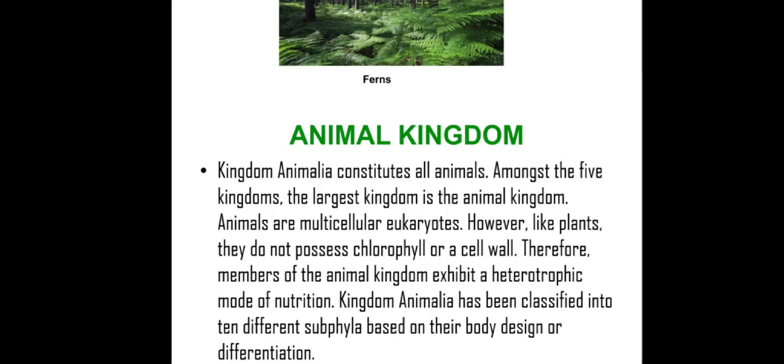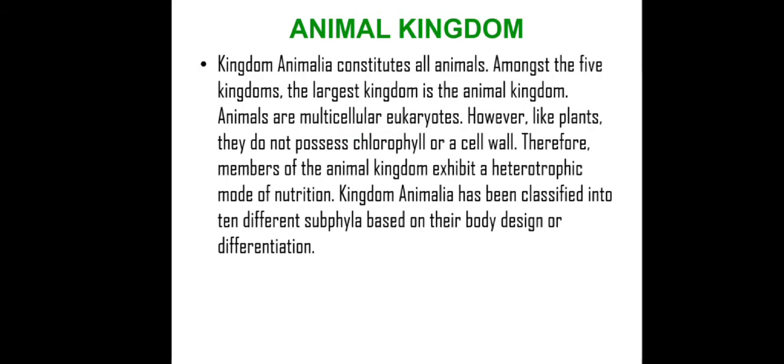The next kingdom, the last kingdom of the classification, is the animal kingdom. The animal kingdom constitutes all animals. Amongst the five kingdoms, the largest kingdom is the animal kingdom. Animals are multicellular eukaryotes. However, unlike plants, they don't possess chlorophyll or a cell wall.